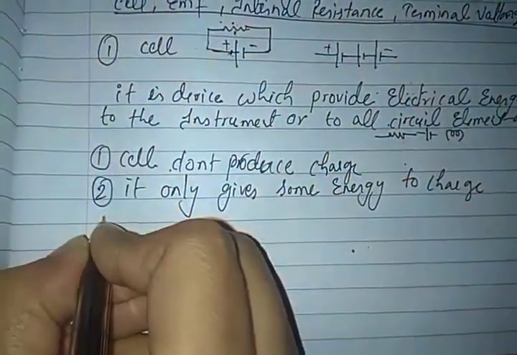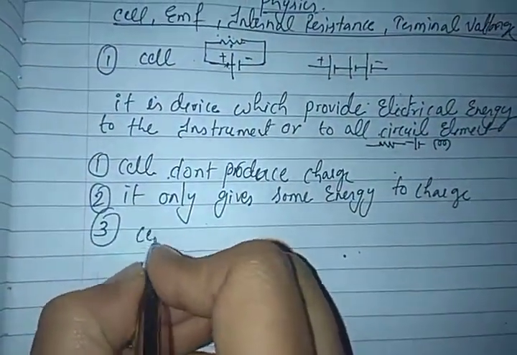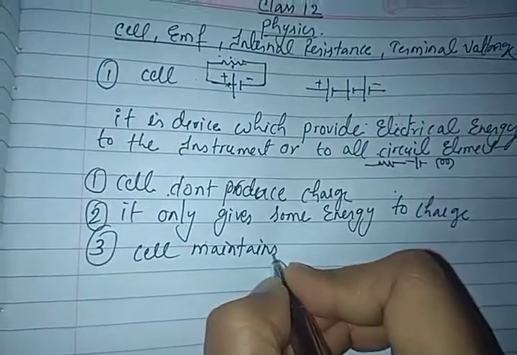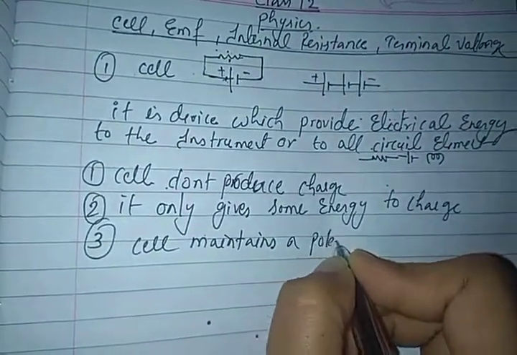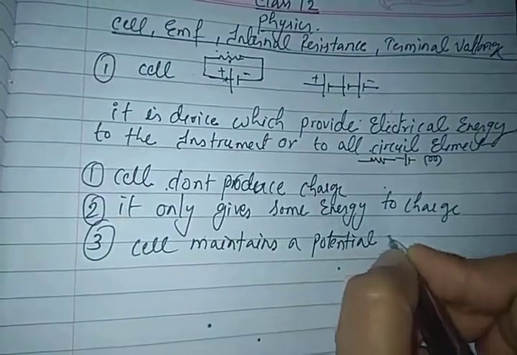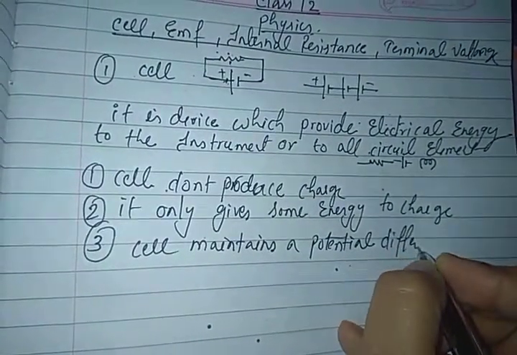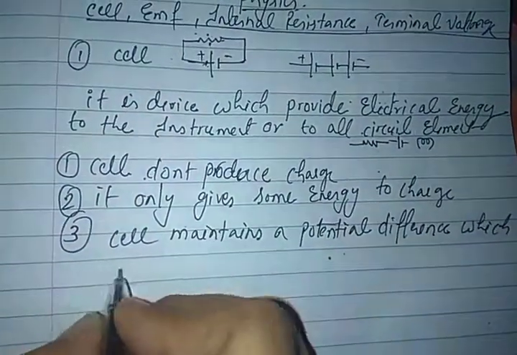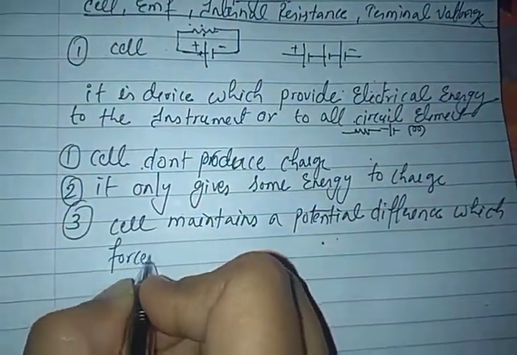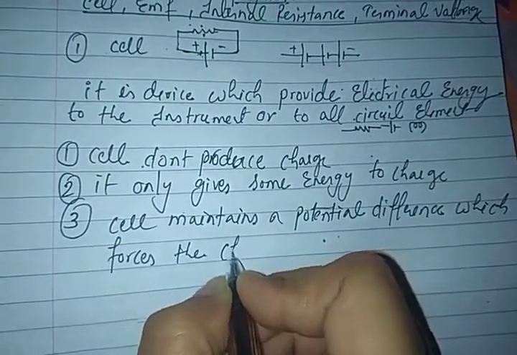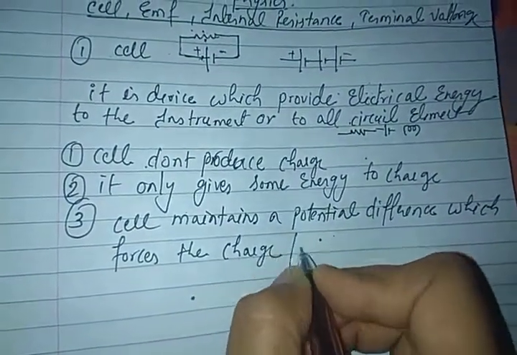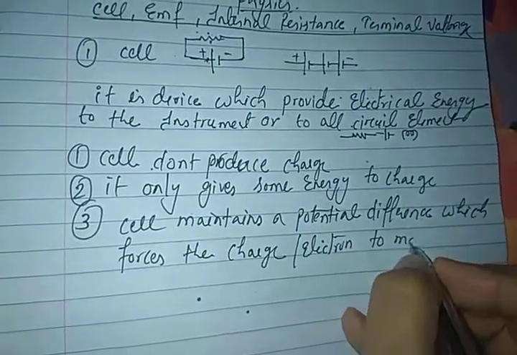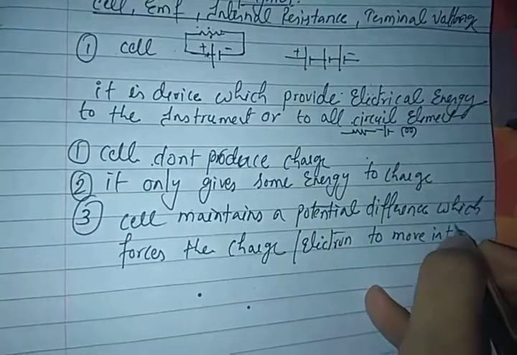So this is the work of energy. And the next thing, what does a cell do? A cell maintains a potential difference which forces the charge or electron to move in the circuit.